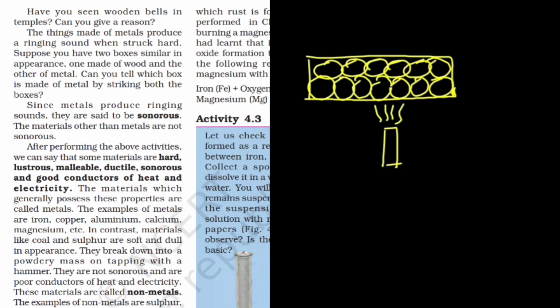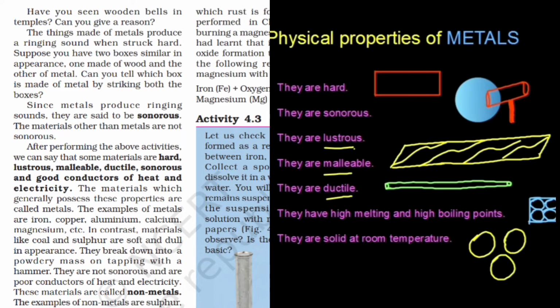Because there is no space between the particles, more and more energy will be required to break the particles, or you can say more energy is required for creating a gap between the particles. Once a gap is created, they will start melting and boiling. That's why a high temperature is required for melting and boiling the metals.